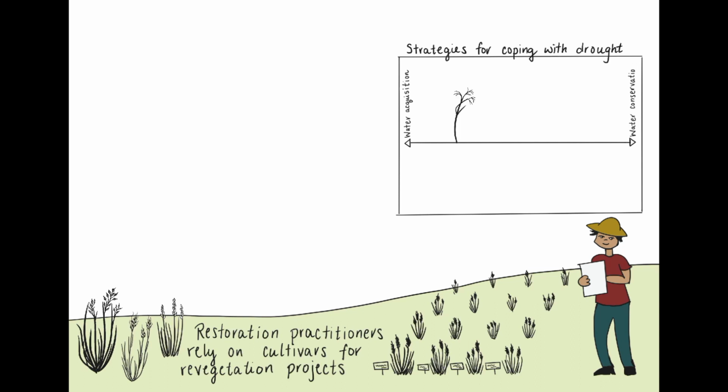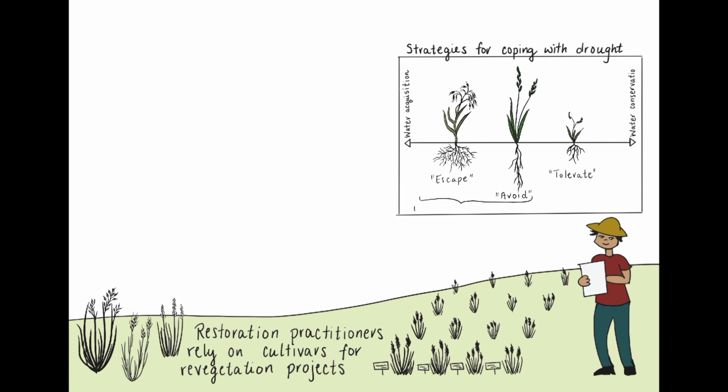For example, plants that optimize water acquisition may grow lots of fine roots and leaves to escape drought before its onset, or they may grow deep roots and adjust their stomata to avoid ever even experiencing drought. Plants that optimize water conservation, on the other hand, may grow dense leaves and roots that are able to withstand and tolerate drought. Escape and avoidance strategies are characteristic of drought-resistant plants, or plants that are able to continue growing under moderate moisture deficit. Plants that are drought tolerant may be best suited to survive drought, but often at the cost of growth.